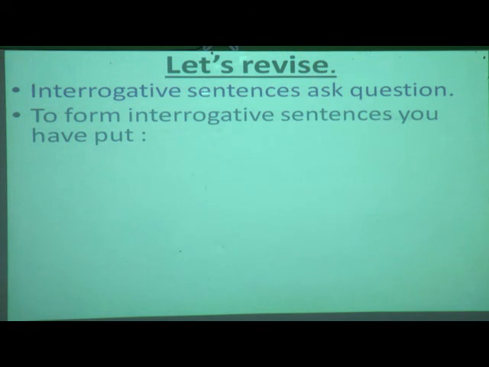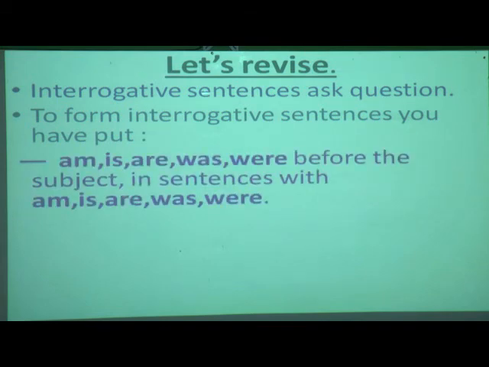To form interrogative sentences, you have to put am, is, are, was, were before the subject. It is telling us that if these words are in a sentence, you have to shift them before the subject.